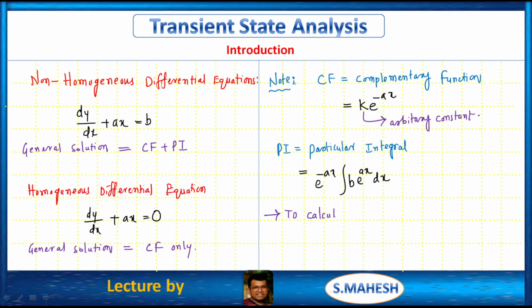That's it. To calculate the arbitrary constants, we can use initial conditions. So by using the initial conditions, we are going to calculate the value of k. So this is the introduction part of transient state analysis. What is transient state analysis? Or we can summarize.